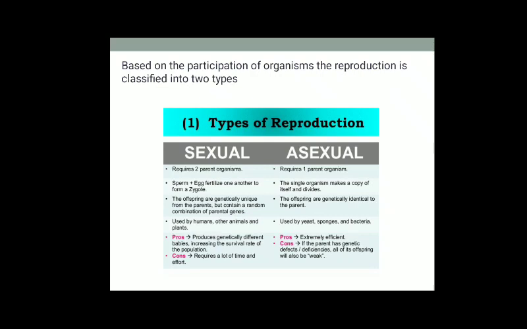Sexual reproduction is a biparental process, whereas asexual reproduction is a uniparental process. Asexual reproduction occurs in lower organisms such as yeast, sponges, and bacteria. Sexual reproduction occurs in humans and other higher vertebrates. In asexual reproduction, the offspring are identical to the parents, that's why we call them clones. But in sexual reproduction, they vary in nature.